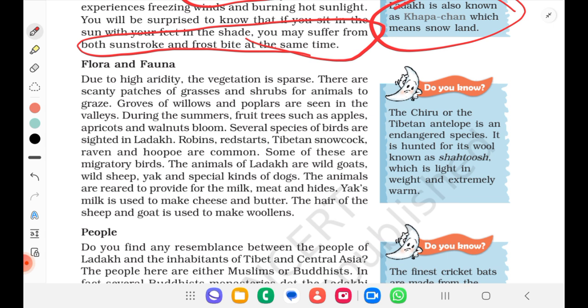The animals of Ladakh are wild goat, wild sheep, yak and special kinds of dogs. The animals are reared to provide milk, meat and hides. Yak's milk is used to make cheese and butter. The hair of the sheep and goat is used for woolens.